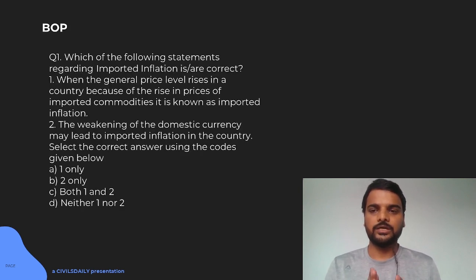First question is related to the balance of payment. Which of the following statements regarding imported inflation is/are correct? First, when there is a general price level rise in a country because of the rise of prices in imported commodities, it is known as imported inflation. This is logical. When you are importing a costly commodity, the price level in the country will be higher.